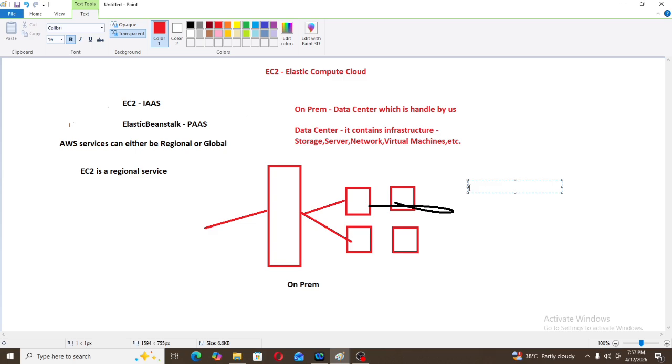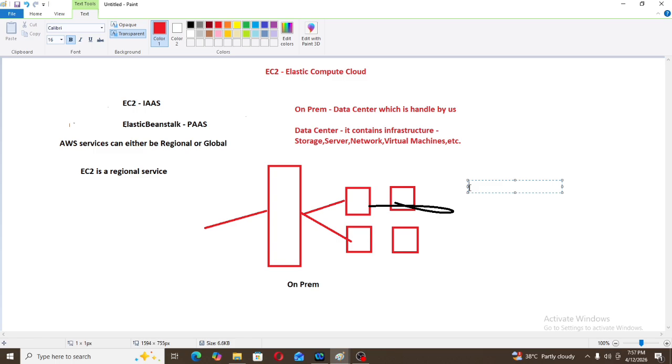If one of the applications or one of the databases goes down, increasing the application or the database is difficult on premises, because these are physical servers. So it will not provide us high availability, auto scaling, or scalability. What is high availability? The period of time a service is available to the customer.